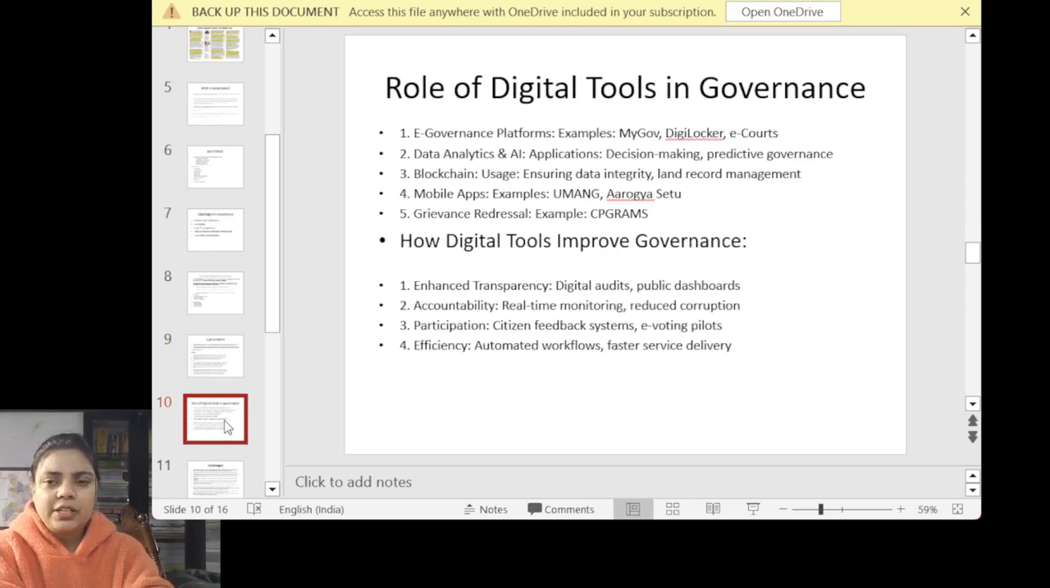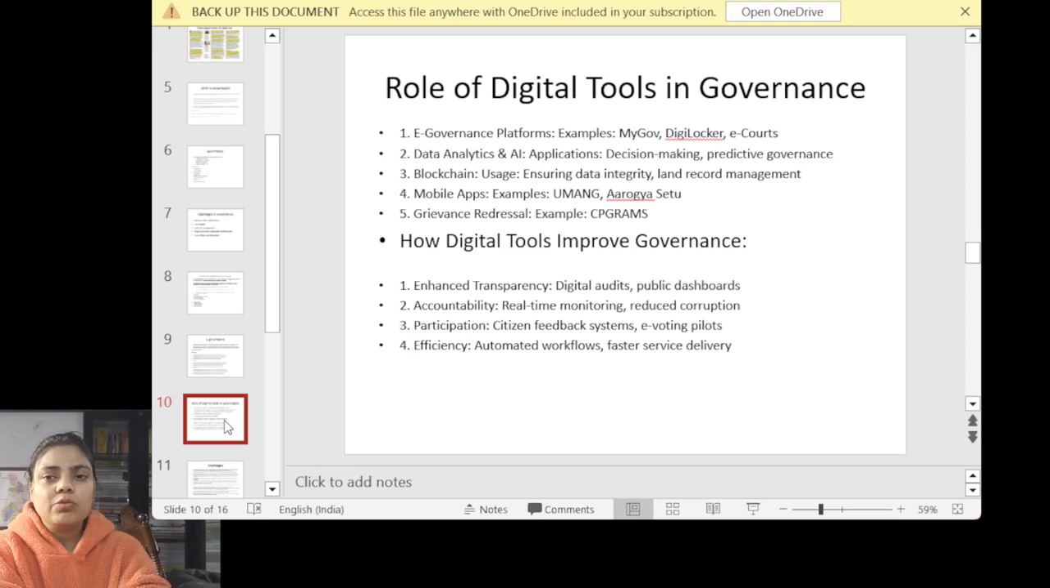I have given again certain examples of the platforms which are being used by government for e-governance: we have MyGov, DigiLocker, e-Courts. For data analytics and AI, like decision making, predictive governance. Blockchain usage for data integrity and land record management. And in mobile apps, Umang, Arogya Setu, and grievance redressal mechanism, CPGRAMS.